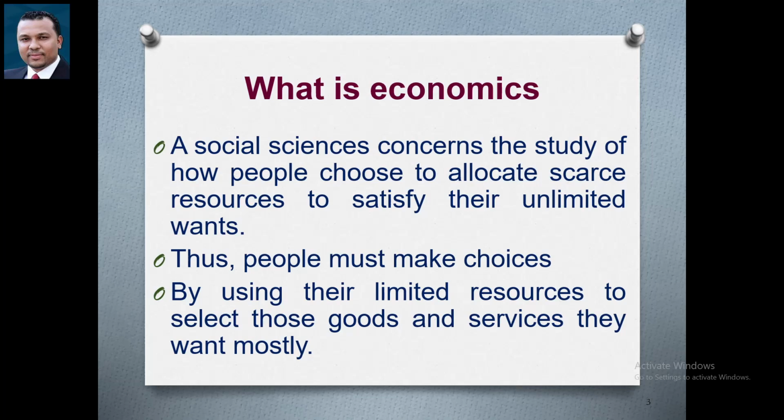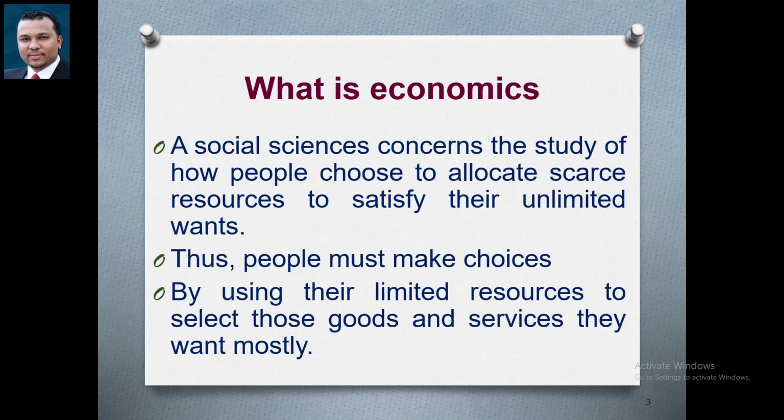This choice is based on what? Based on priorities. People suppose want 10 goods and services, but in fact, the available resources can produce only 7 out of 10.